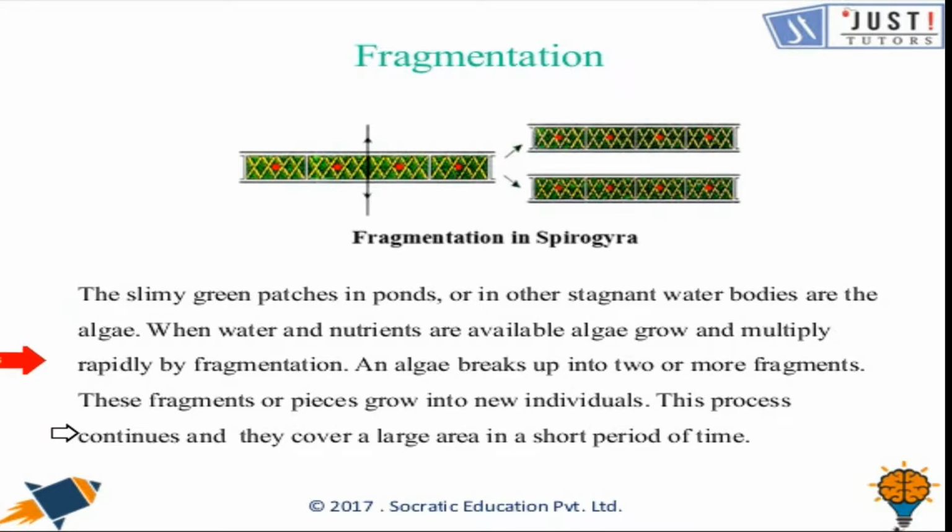When water and nutrients are available, algae grow and multiply rapidly by fragmentation. An algae breaks up into two or more fragments. These fragments or pieces grow into new individuals, and that's how the process continues, and they cover a large area in a short period of time. So this is another way of reproduction.